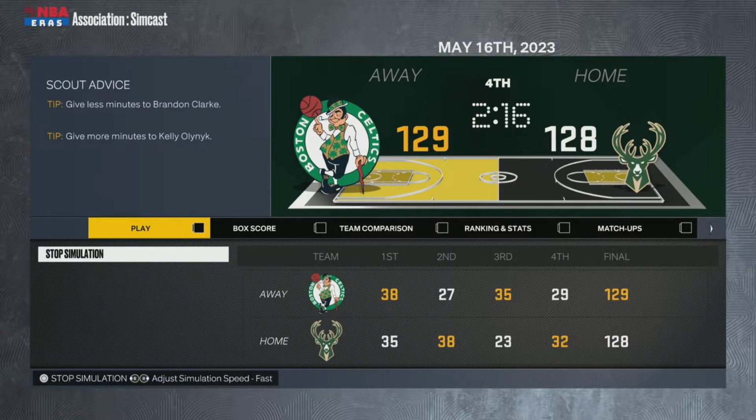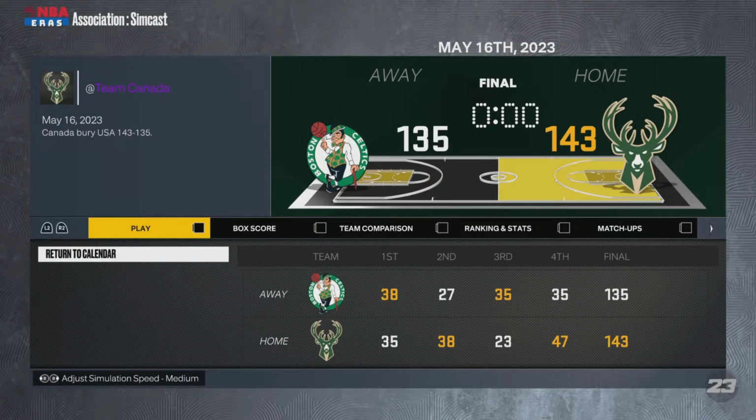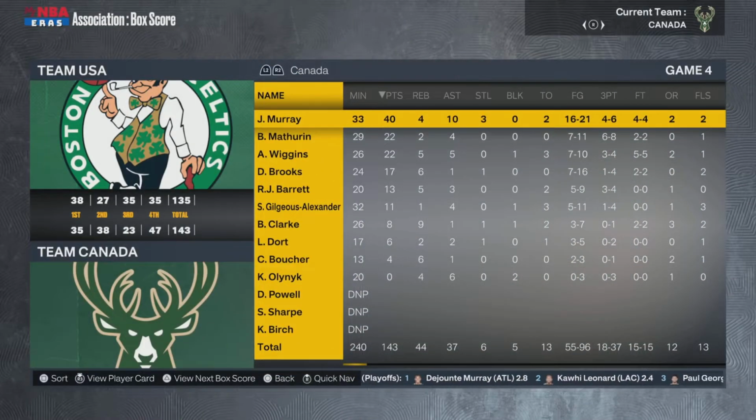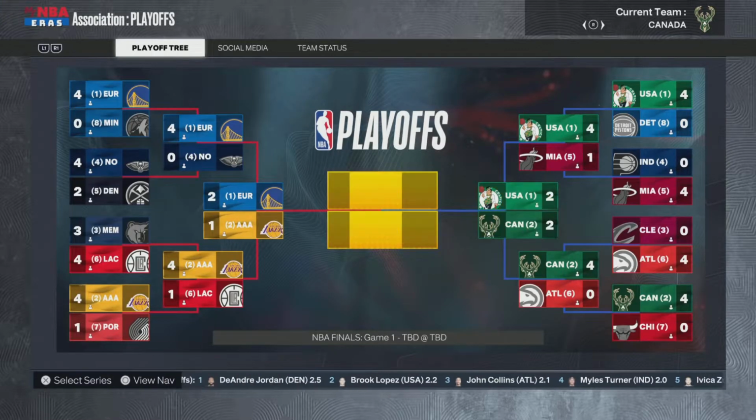Back and forth. It seems like a game we're going to have to jump into unless Canada pulls away right here, and they do. So they win by 8. They pulled away late, and it's now 2-2 after being down 2-0. Jamal Murray, huge game for Team Canada. Only missed 5 shots, didn't miss a free throw. And then you look at the balanced scoring for the U.S. like it normally is, with Levine leading the way.